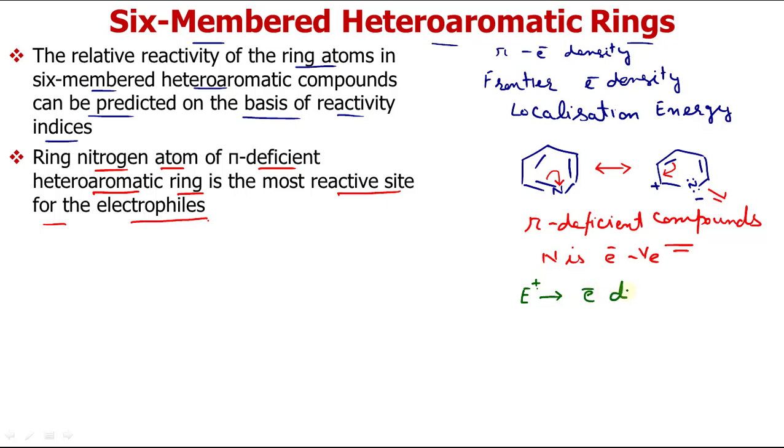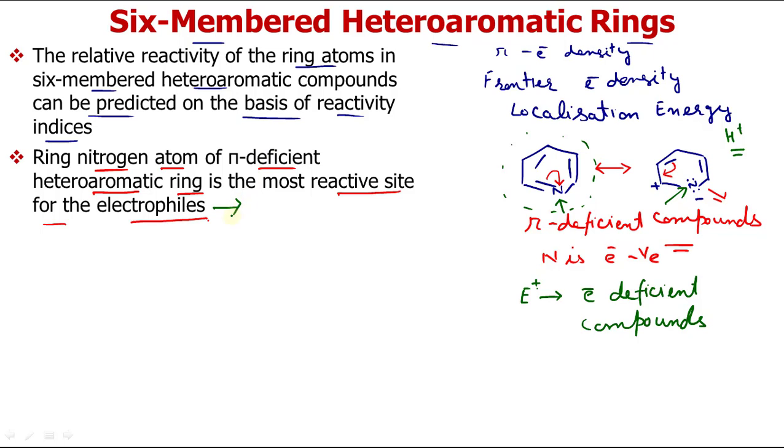Electrophiles are those reagents which are represented like this. These are electron deficient compounds, and they will prefer to attack the site which has higher electron density. In this whole system the highest electron density is at the nitrogen atom. So this is the first preferable site for attack of the electrophile. This is the ring nitrogen atom. Suppose we do its protonation, H positive will preferably add to this nitrogen. So this nitrogen atom of these pi deficient heteroaromatic rings is the most reactive site for the electrophile.